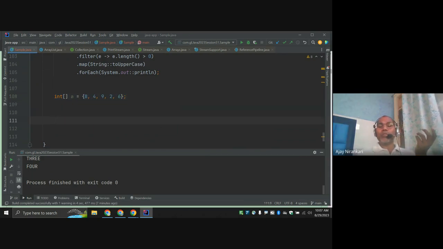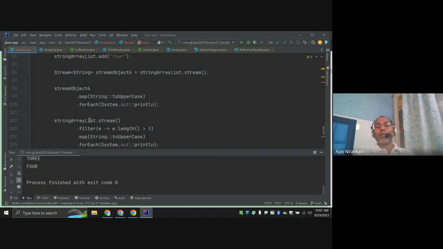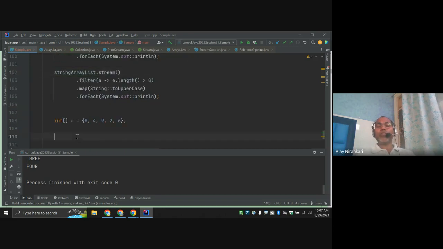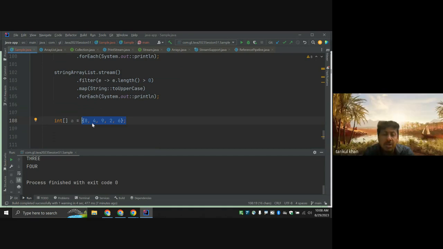So how to do it? For this, there are multiple approaches. How am I going to sort them, but there is no stream here. I want to find which is the maximum number and which is the minimum number. First I would write the manual code for all. Second, we already know the stream API, so why can't we use stream? The first question: this is the data, and from this data, how can I create the stream?